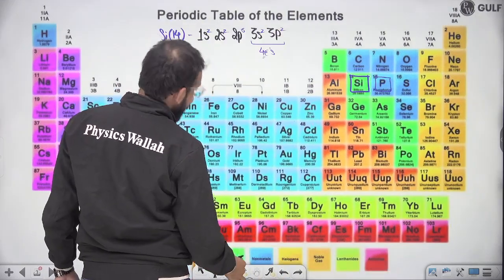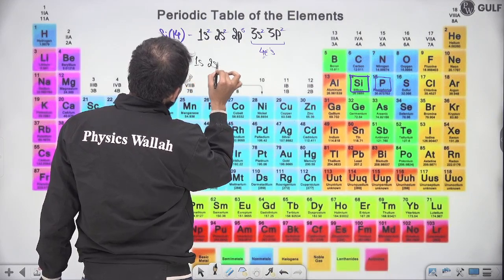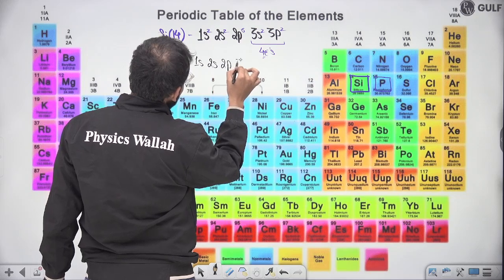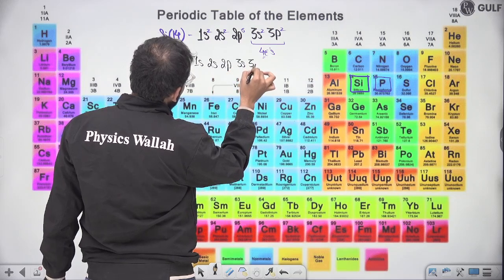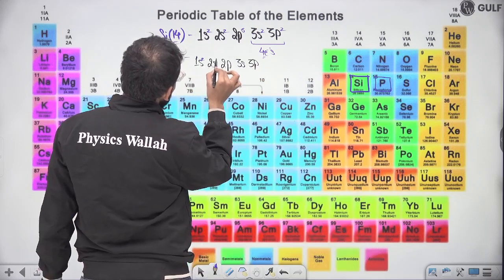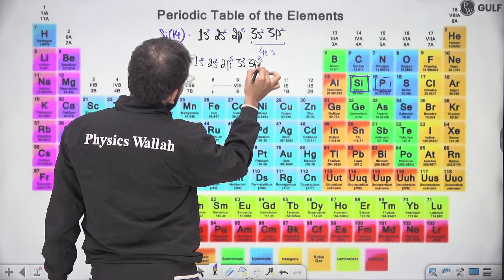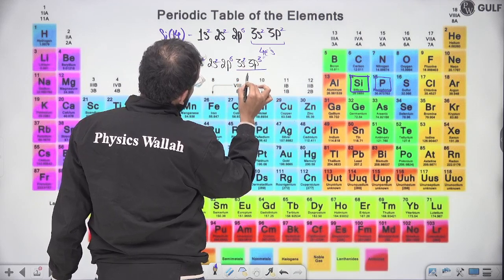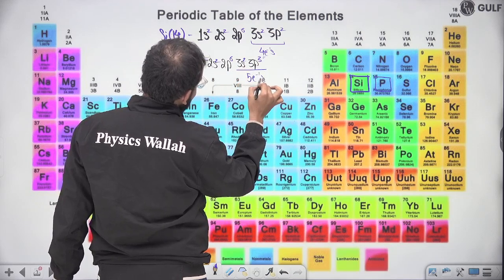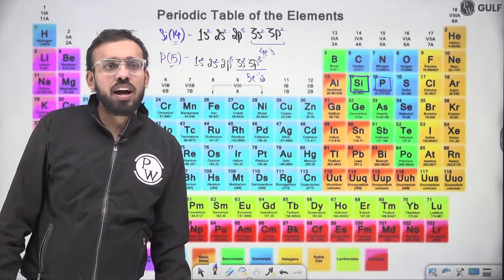Okay. So here it will become 1s, 2s, 2p, 3s, 3p. So what will be the electronic configuration? 1s2, 2s2, 2p6, 3s2, 3p3. Correct. How many valence electrons are there? 5 electrons are there. How many valence electrons are there? 5 electrons would be there.